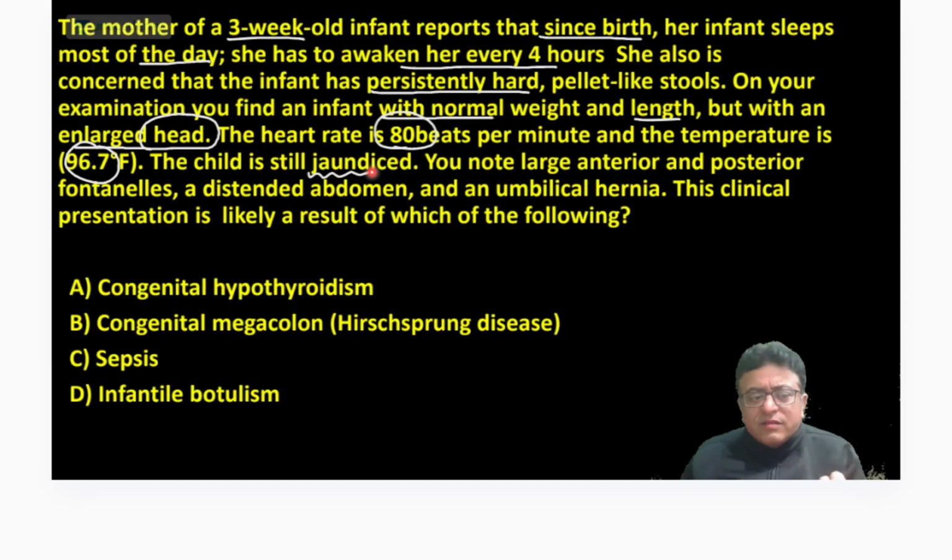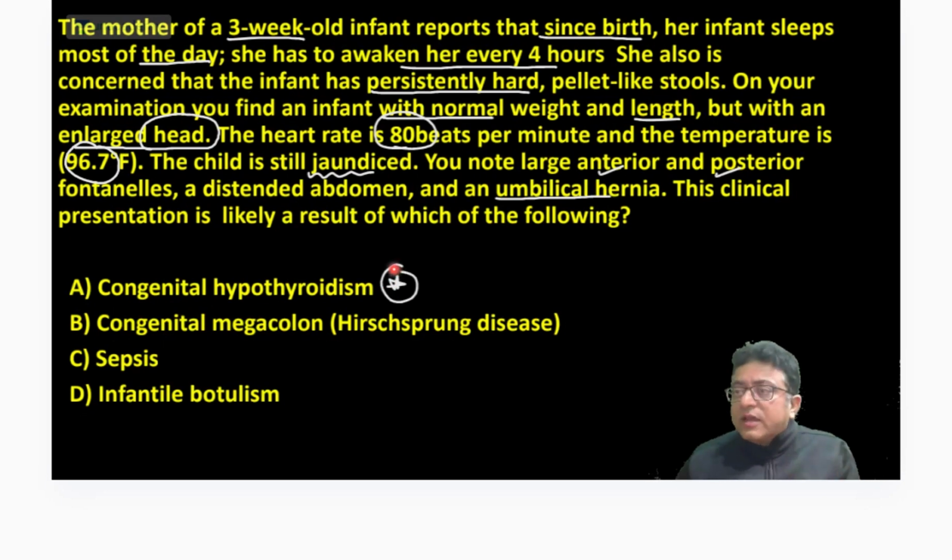So yeah, it can't be Hirschsprung disease. It can't be sepsis. Bradycardia, hypothermia, constipation, large head. Anterior and posterior fontanelles are open. Distended abdomen, umbilical hernia. What else do you want, my friend? Yes, it is classical congenital hypothyroidism.